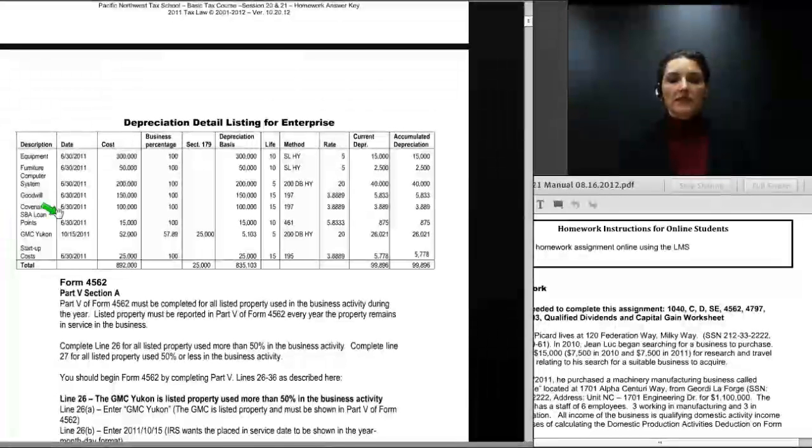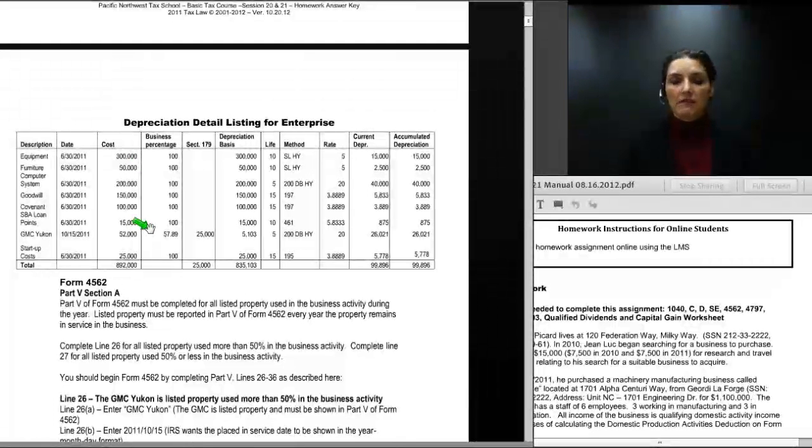You will see that it does not have a 6/30/2011 date placed in service because he purchased that vehicle well after he opened for business. And then under the cost column, we list the cost of all of the assets sold, including the startup costs in full. And we total up all of our assets placed in service for the year. They come to $892,000. Business use percentage on all assets is 100% except for the GMC Yukon, which does come out at a lesser amount.